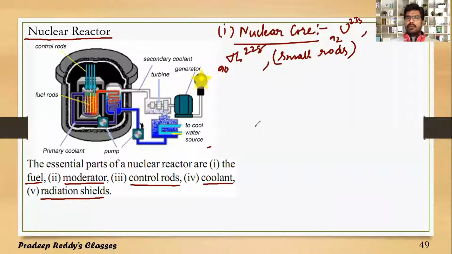Not only uranium and thorium, you can use their isotopes as well. These act as fuel for the working of a nuclear reactor. That's the nuclear core. And second is the moderator. Now what is the use of this moderator? Let me explain.